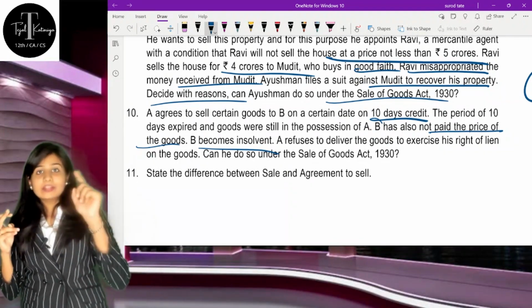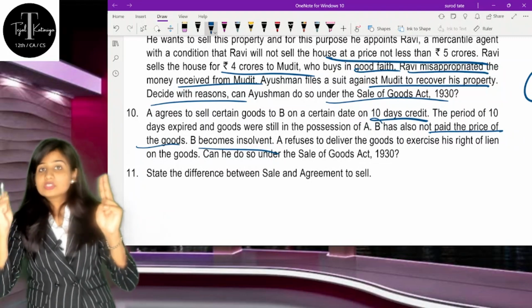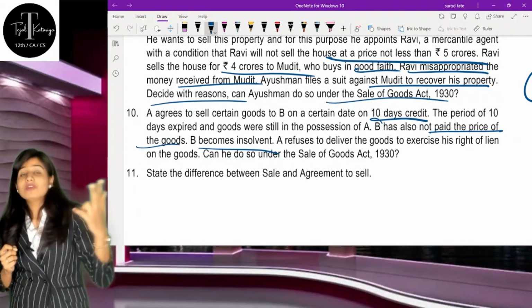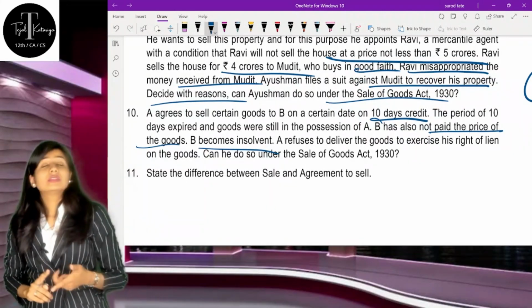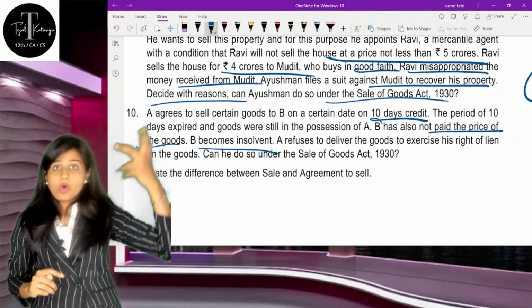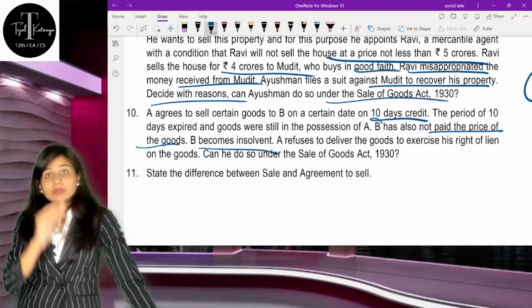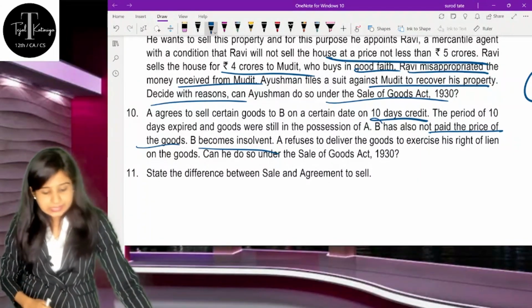That means Mr. A becomes the unpaid seller, first thing. Secondly, Mr. B is becoming insolvent. That means unpaid seller rights. One of the rights was stoppage in transit, the right of lien, the right of stoppage in transit. You should remember all those rights here. Whatever is applicable will be applicable, but you should recall all the rights which are with the unpaid seller.